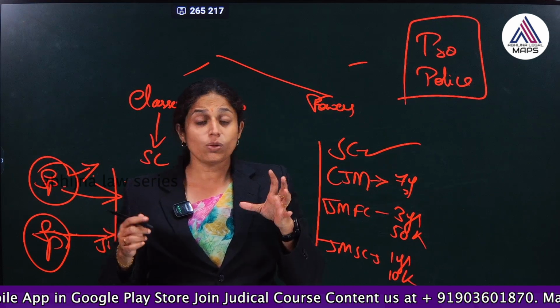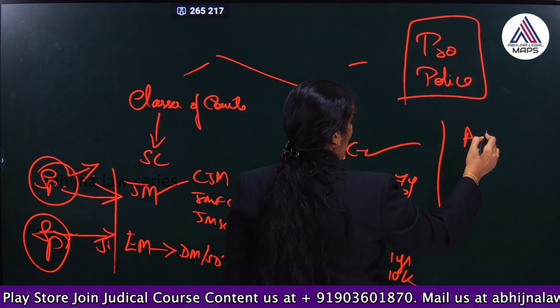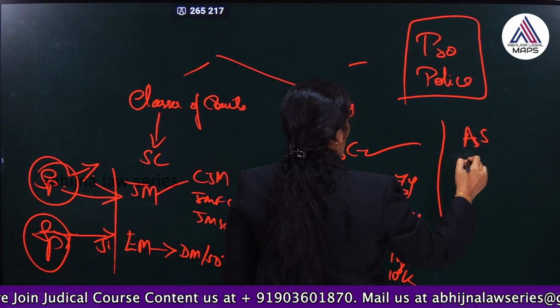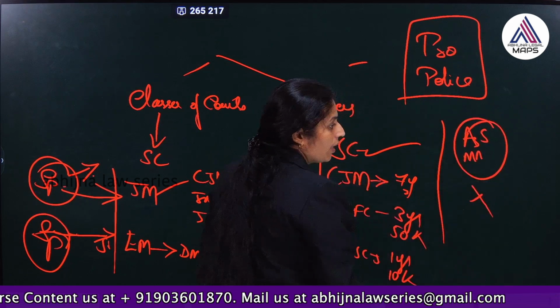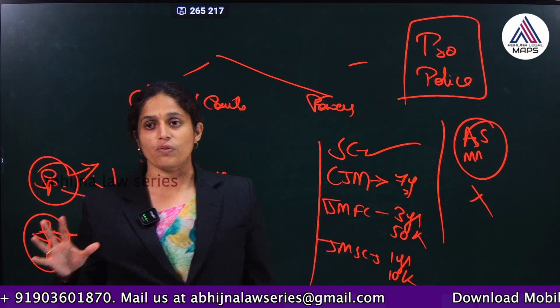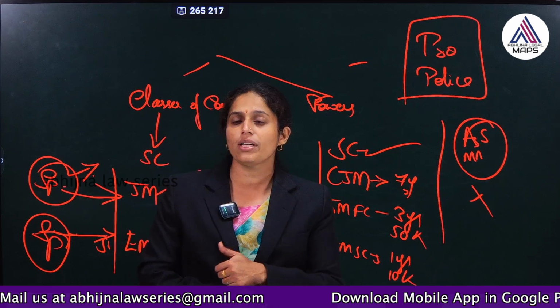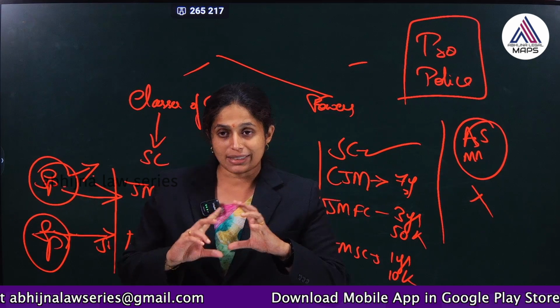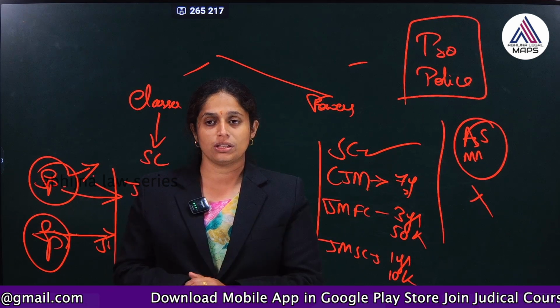Also, what are the deletions? We see that CrPC had assistant sessions judge and metropolitan magistrate, which have been omitted by the BNSS. This is one very important part of the organization, functions and powers of the criminal courts. In the next class, as I said, we'll be learning about the prosecutors, the directorate of prosecution, which has been reorganized, and the police. So all these things let's understand.